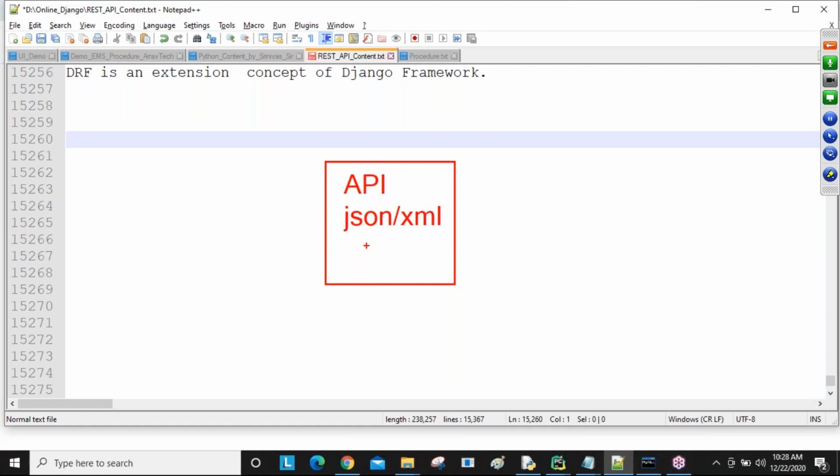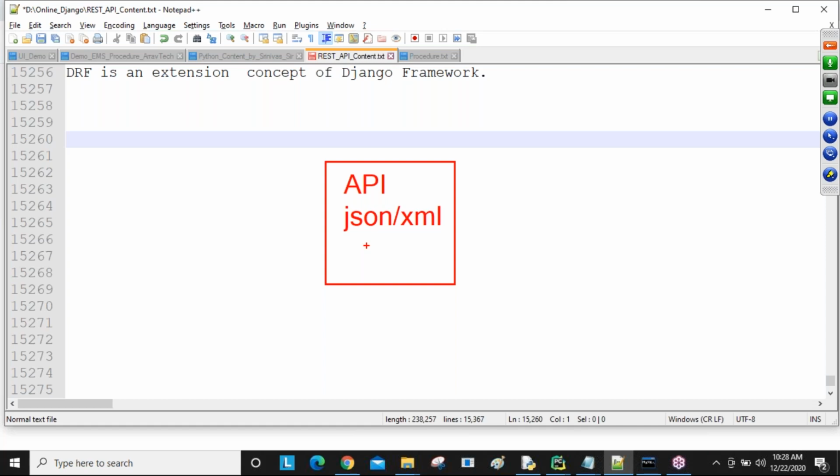If you convert your data into JSON, it can be taken by all other languages: Java people, .NET people, PHP people, everyone. That's why we call these universal languages. English is a universal language, and these are universal in the same way.